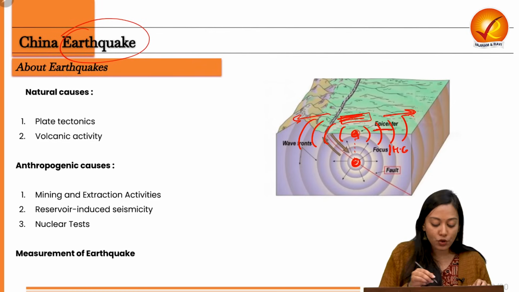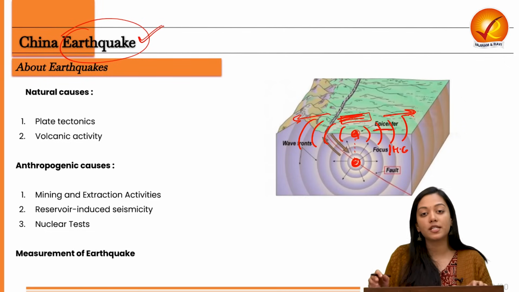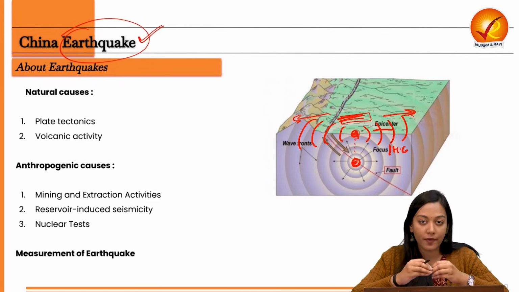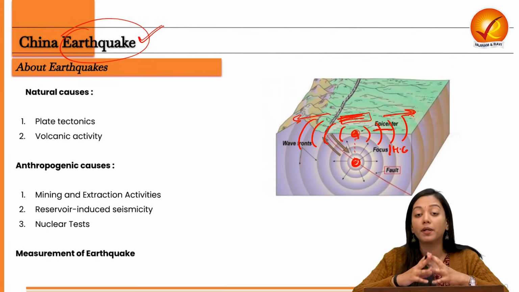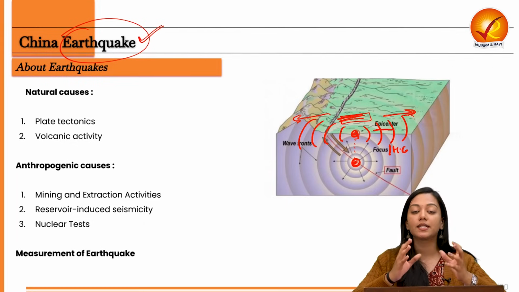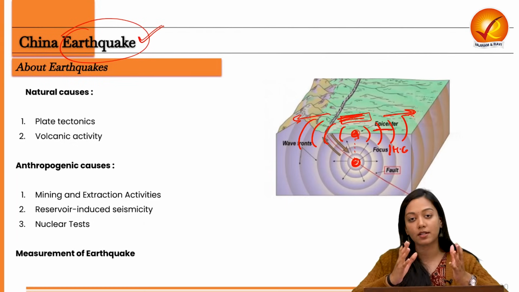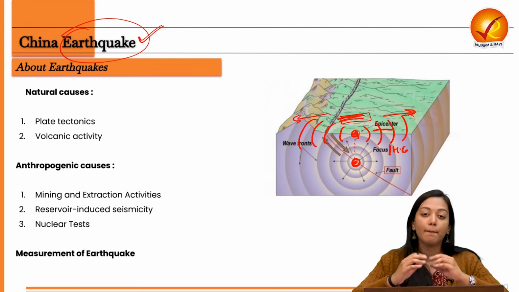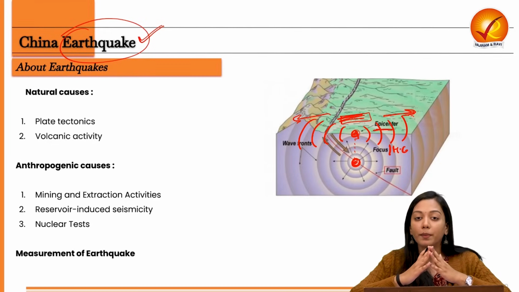Now that we have understood that an earthquake is caused by the sudden release of energy, what causes this sudden release of energy? There could be multiple factors, but the most dominant one is plate tectonics. As we know, the earth's crust is nothing but scrambled plates which are floating on the asthenosphere. Because they are floating, there is a relative movement between them.